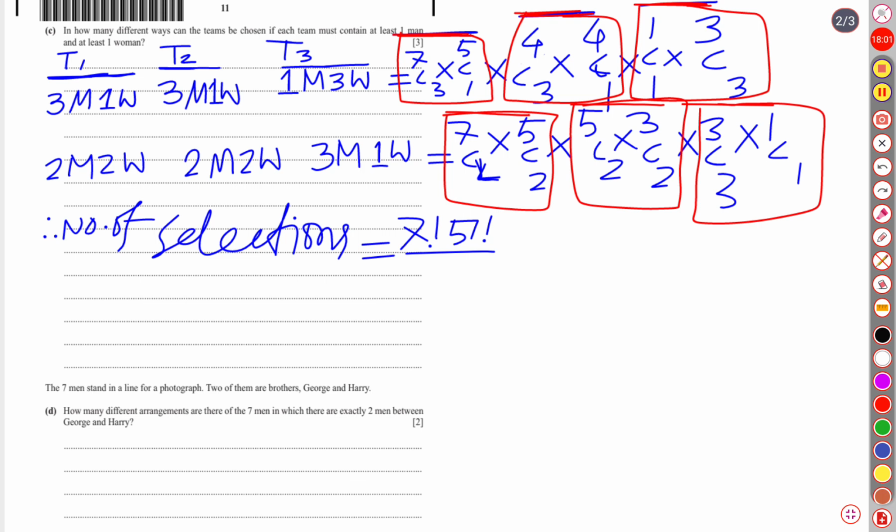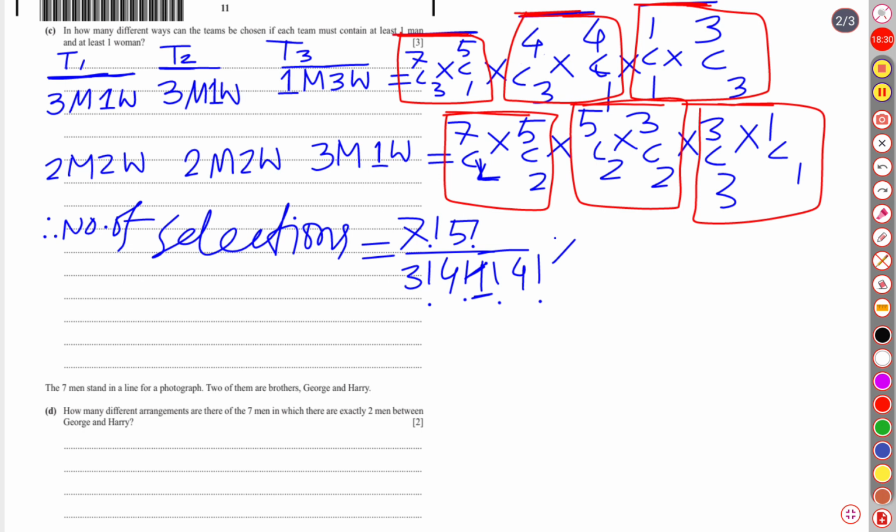Then the denominator is going to be 3 factorial into 4 factorial, 4 factorial into, I am avoiding the multiplication symbol, you can use it if you wish, then 1 factorial into 1 factorial into 4 factorial. This is for the first team.